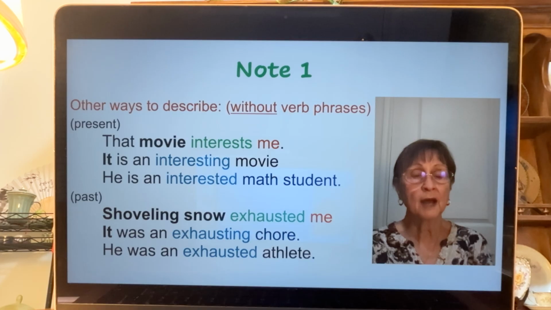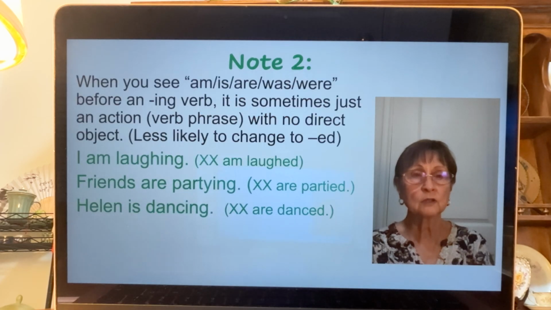But here we have the ing form. It was an exhausting chore. I'm describing the chore. It's not part of a verb phrase. It's just an adjective. He was an exhausted athlete. I'm describing the athlete. I'm not putting it in a verb phrase. The was is too far away, so it's not a verb phrase. There are other ways to describe.